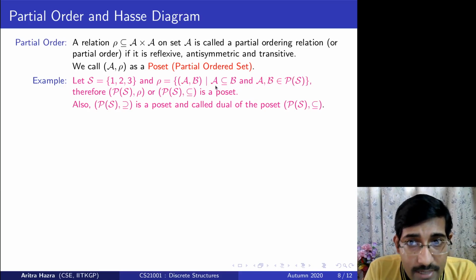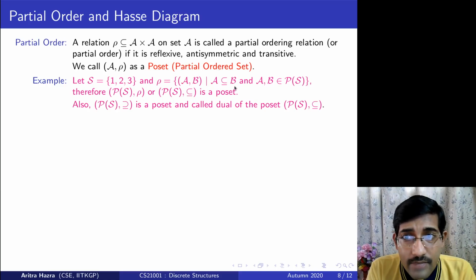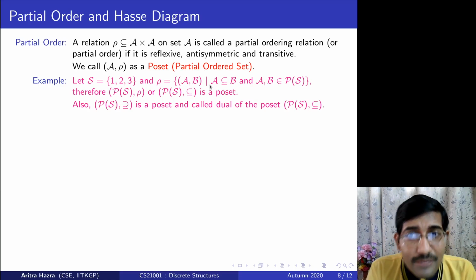So I say A is a subset of B by this relation, and I say that this is a poset. Reflexive: A is a subset of itself. Antisymmetric: if A is a subset of B and B is a subset of A, then A is equal to B in terms of set notation.